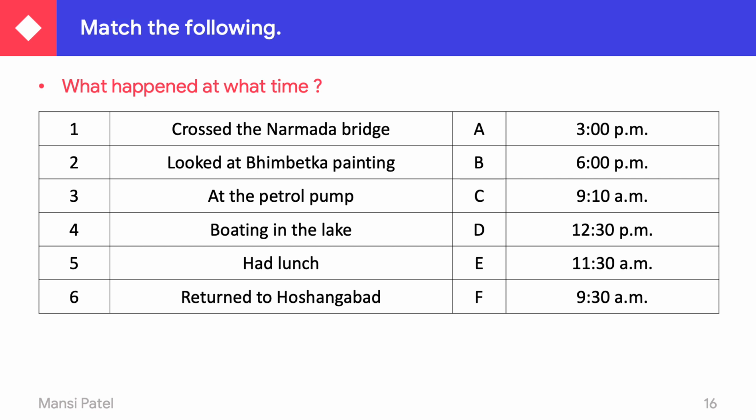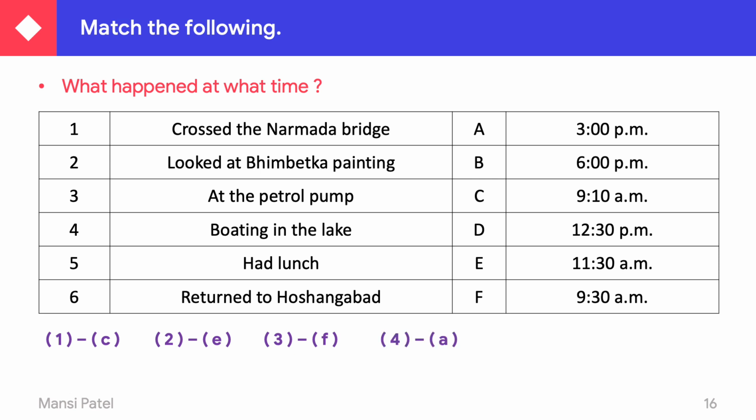First, they crossed the Narmada bridge at 9:10 a.m. Then they looked at the Bhimbetka painting. At what time did they look at the Bhimbetka painting? By 11:30. Now they reached the petrol pump at 9:30.